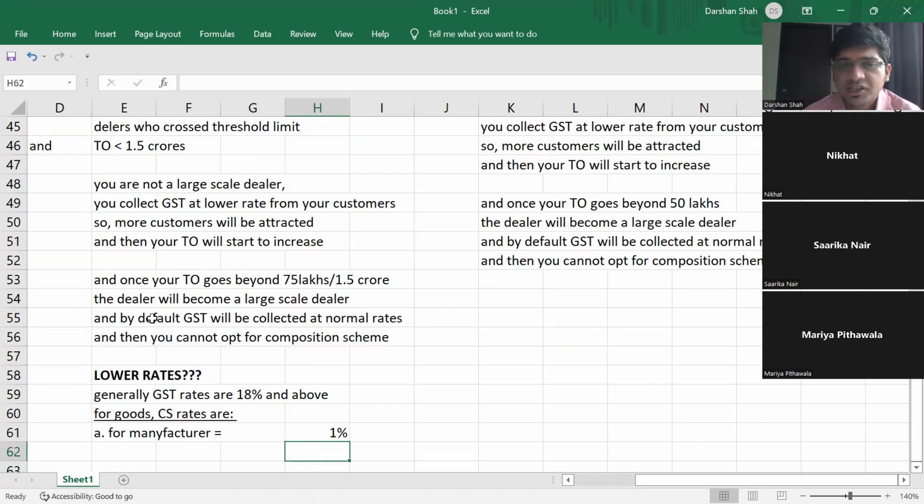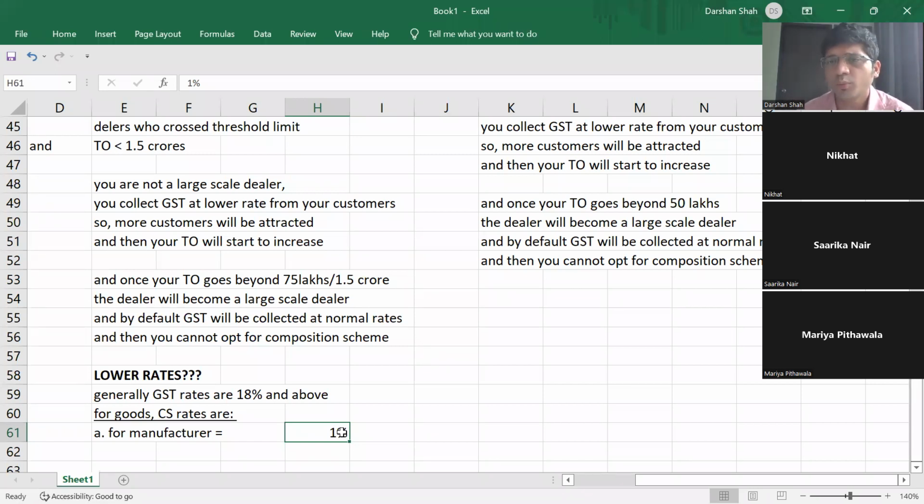So 0.5% CGST, 0.5% SGST. Now see, if you are taking goods from a large scale manufacturer, as a customer you are paying 18% GST. But if you are taking goods from a small scale or mid level manufacturer, you end up paying GST of only 1%. 17% tax saved for the customer. Obviously more customers will be attracted now.